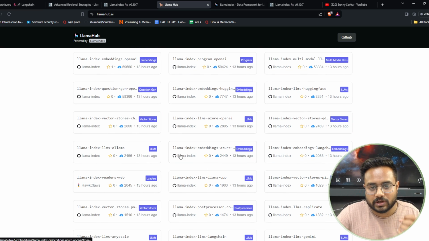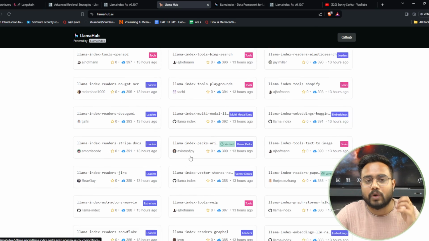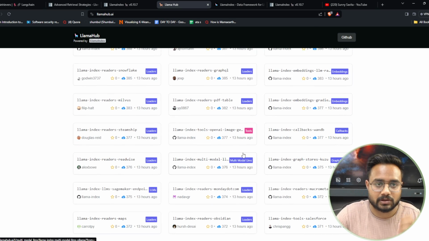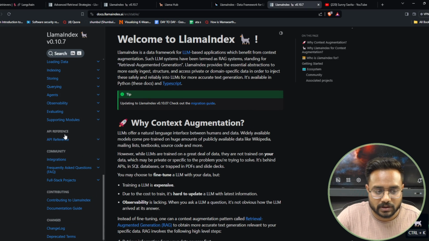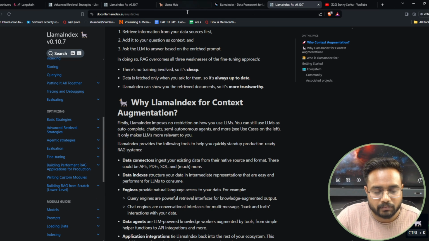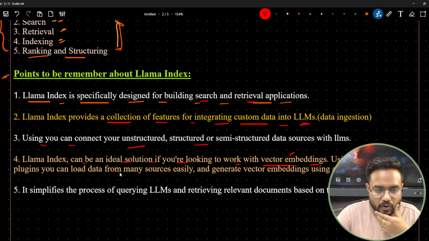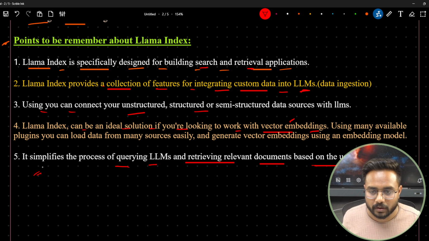Now just go and check. They have given you the entire code and everything. This Llama Hub is very important if you are going to create any sort of application using Llama-Index. Got it? I will be coming up with the documentation, don't worry. I will highlight some functionality when I come to the differences. Now the last point is what? It simplifies the process of querying the LLM and retrieving relevant documents based on the user input. Getting my point?